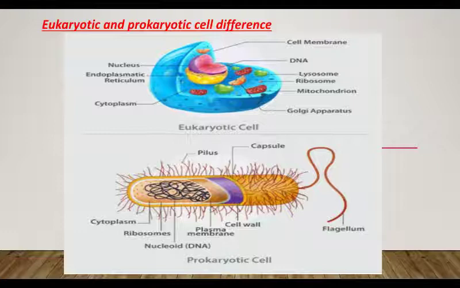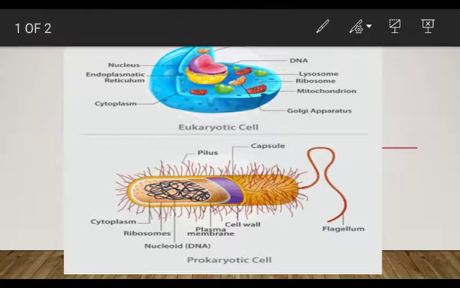If we talk about the cell wall, then they both have a cell wall, but in case of eukaryotes, for example, in plants, they will have a cellulose cell wall, but in case of fungi, the cell wall is made up of chitin. While in case of prokaryotic cells, they have a peptidoglycan cell wall. They have a cell wall made up of peptidoglycan.